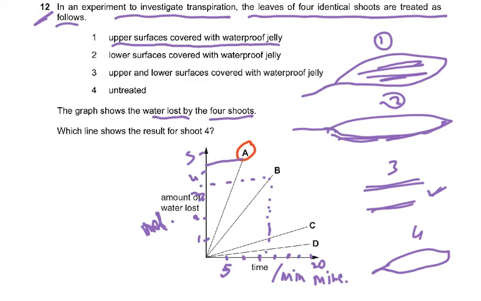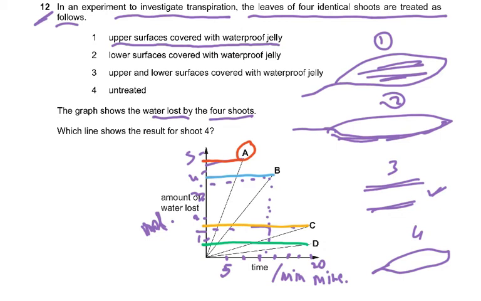So please remember, if you ever do get a graph question, do this exercise. It is very important that you do this exercise to explain this question to yourself. You're not going to have time, but you have to do it very fast. Now look at C. Now C had less water lost. D had even less water lost. C, now I'm going to give different colors so you all can see. So C was this, and then B was this, and then A was this. So A lost the most water.